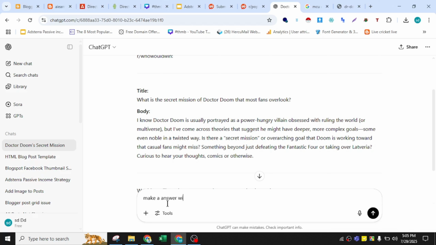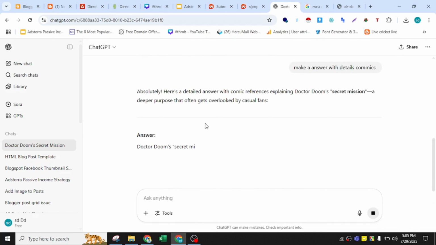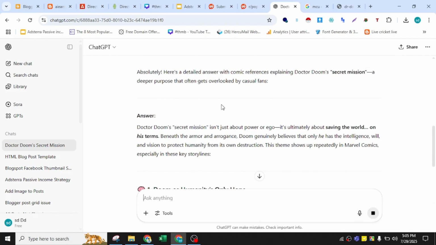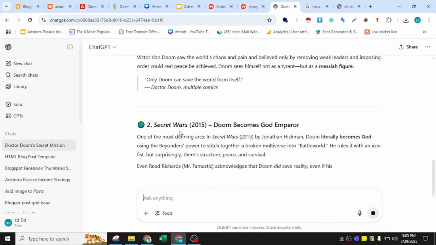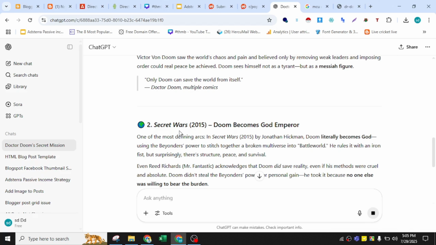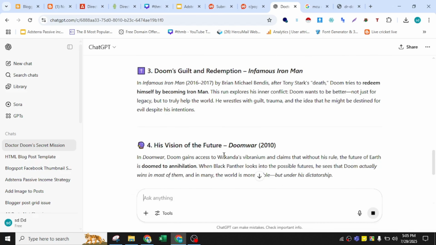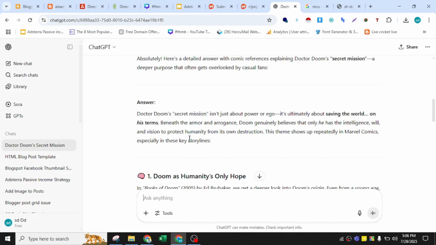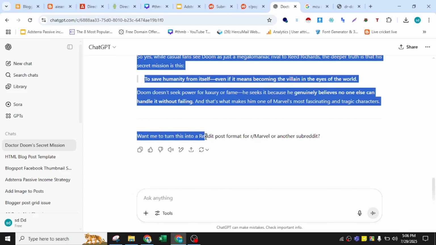Now I will ask ChatGPT to make a question and answer with comics reference. This reference is a must, and after that your post will be ready. This is a very simple way to generate this type of post from ChatGPT. And when you complete this, it is valuable content for those comics lovers who want to know what is Dr. Doom's secret mission. Even I don't know what the main secret mission of Dr. Doom actually is.